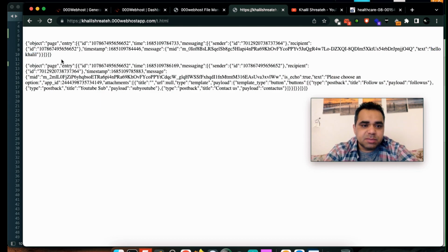And then Facebook sends me another request here: "Please choose an option." This is the request being sent between. Okay, this is the request being sent from my website, I think, to Facebook. It echoed it back to my server. Anyway, you can save the message ID here. And what is the message ID here?